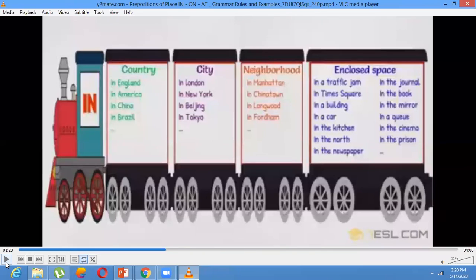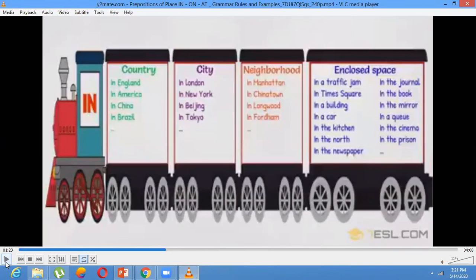Now, these are lots of sentences. These are lots of words. How will you remember all these words? Simply by practicing. Make a chart of in, on, at, and paste it on the wall. Whenever you are talking about something, just learn the whole phrase, not just "in". I'm in Pakistan, in America, in China, in Brazil. When we are talking about enclosed space, in a traffic jam, I'm in a building.